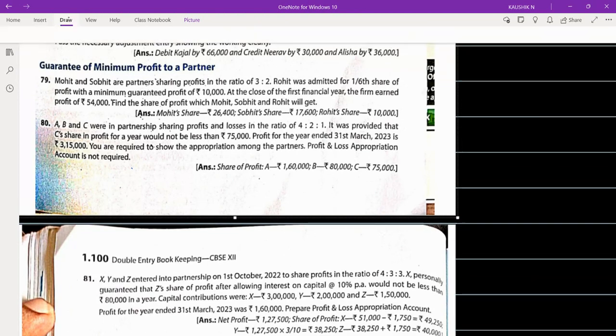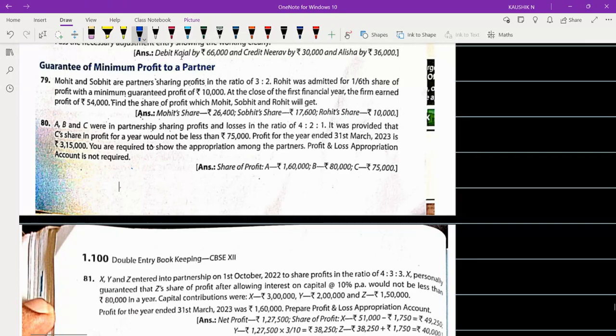The question says Mohit and Sobhit were partners in a firm sharing the profits in the ratio 3 is to 2. Rohit was admitted for 1 by 6 share of profits with a minimum guaranteed profit of rupees 10,000.